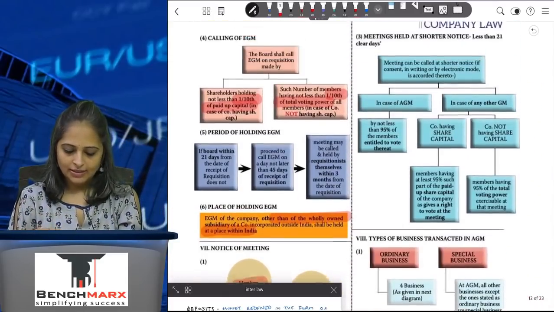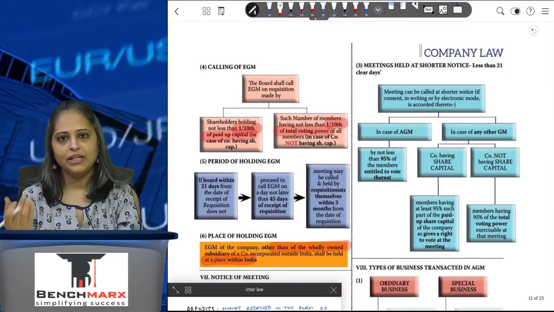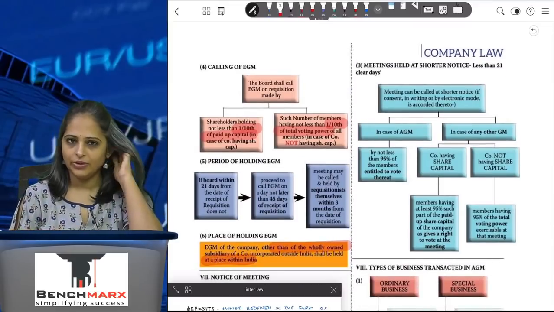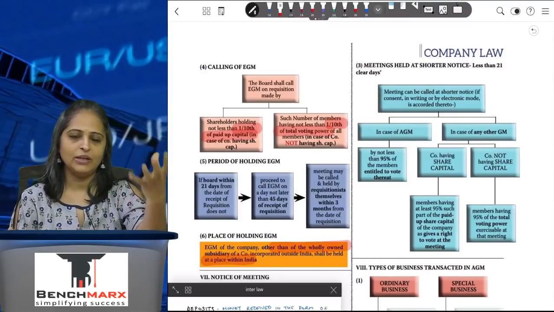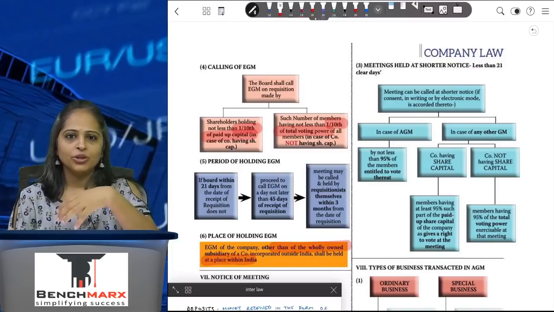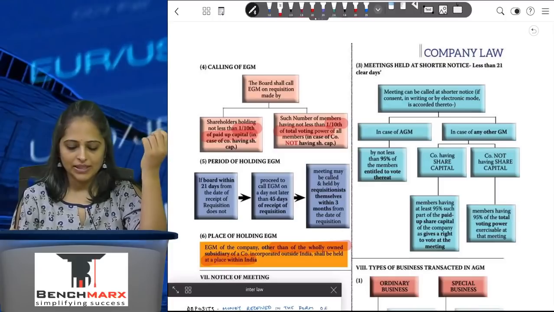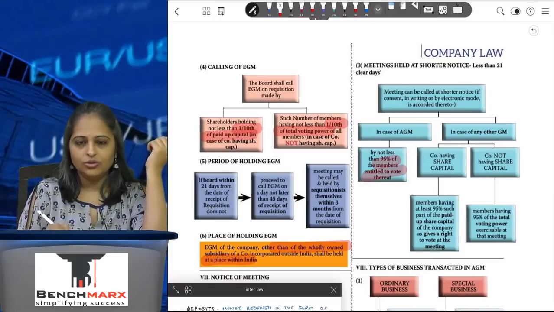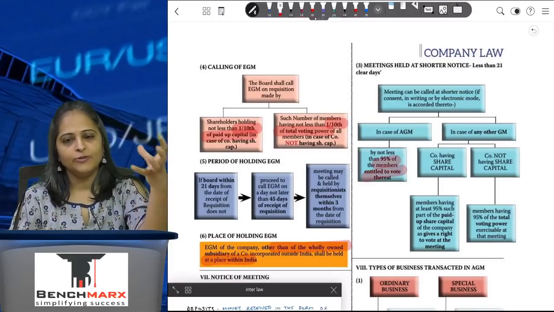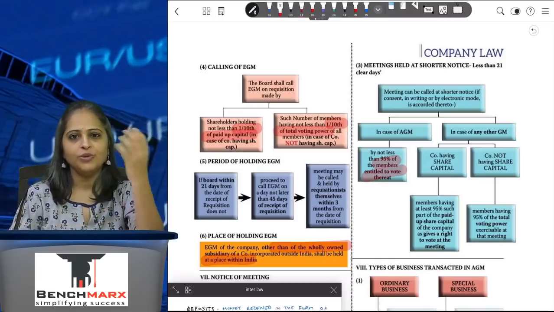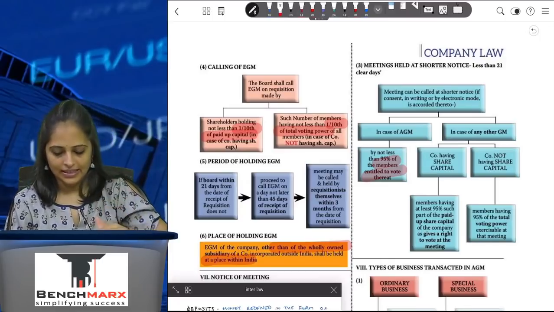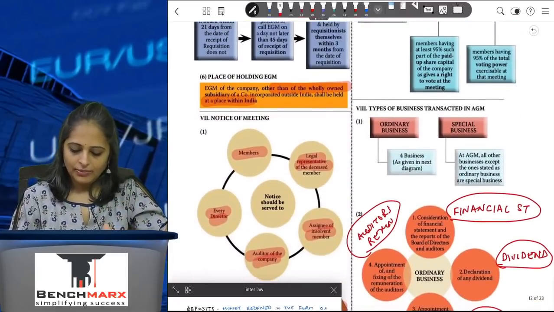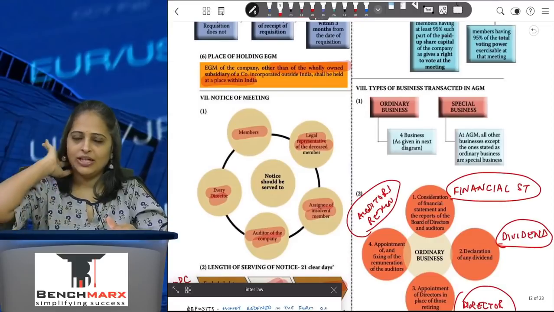Now, notice is something which we've discussed. I said I have to hold a meeting at 21 days' notice, but if there is a scenario where I can't wait for 21 days and I want to hold it within 15 days or 18 days, whatever the case may be, then 95% of the members have to approve holding the AGM at a shorter period of time. If they approve, then I do not have to wait for 21 days.